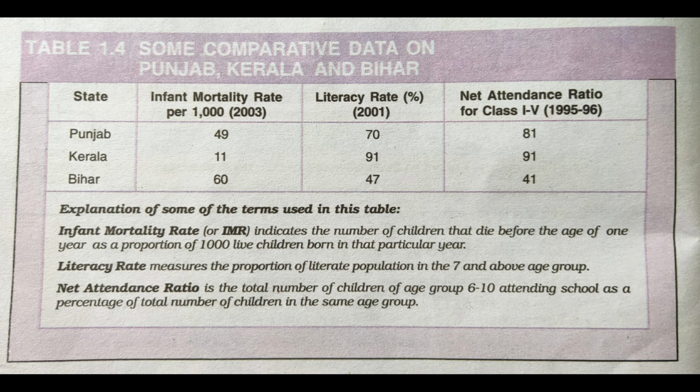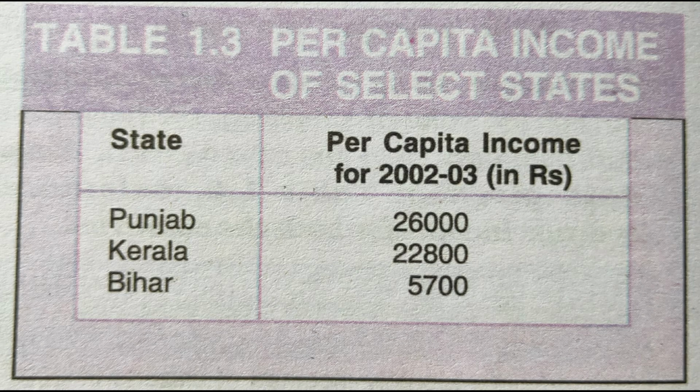That means 91 students go to school in Kerala, and only 81 students out of 100 go to school in Punjab, and only 41 in Bihar. That means the schooling facility is also good in Kerala compared to the states of Punjab and Bihar. So on the basis of this table, we find Kerala is in a higher rank than the other two states, but in the earlier table we find Punjab is in a higher rank than the other two states.